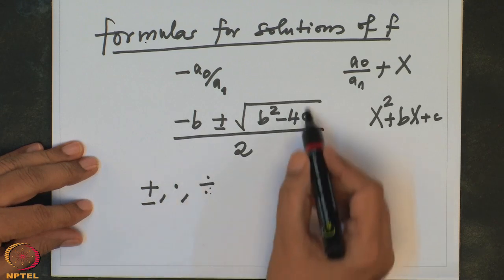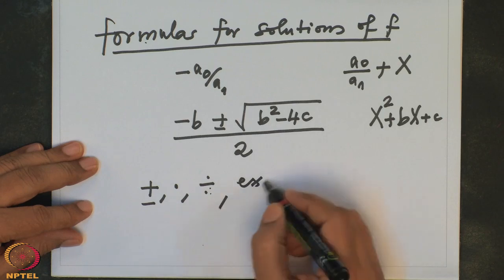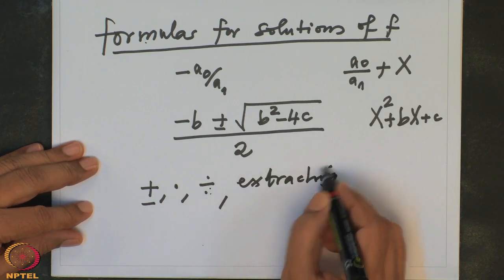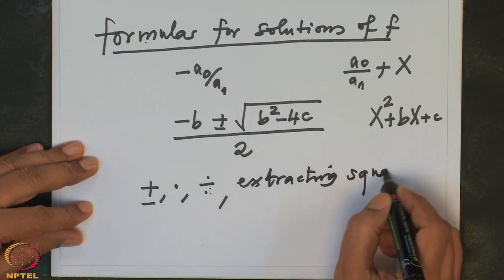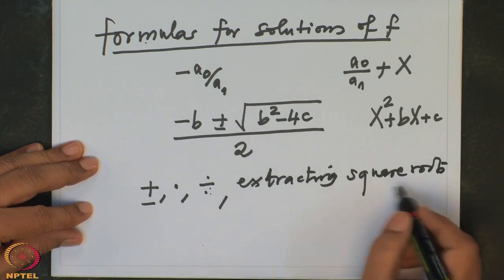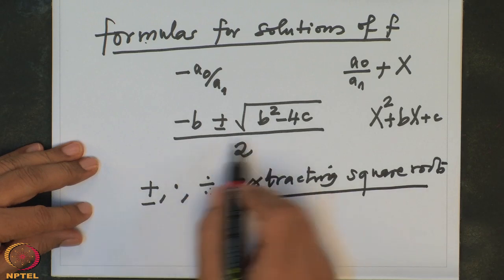In addition to this, we have one more operation here, namely extracting square roots. That is where we need to enlarge Q. So these are called formulas.